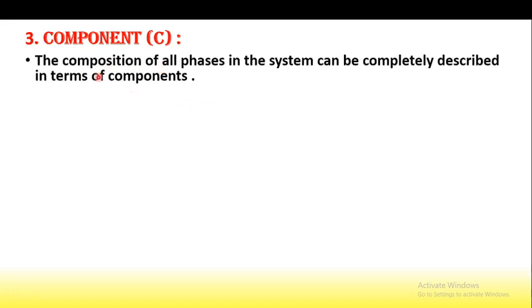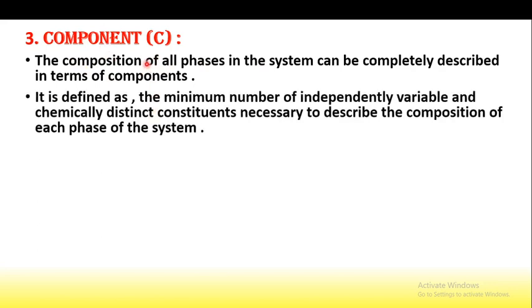The third terminology is the component, which is denoted by the symbol capital C. The composition of all phases in the system can be completely described in terms of a component. Means whatever composition is present in all the phases is described in terms of components, which is denoted by the symbol capital C.